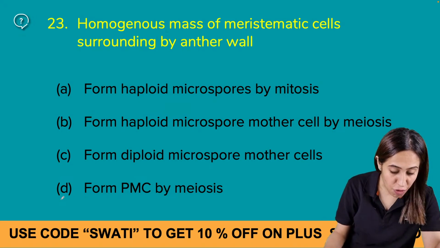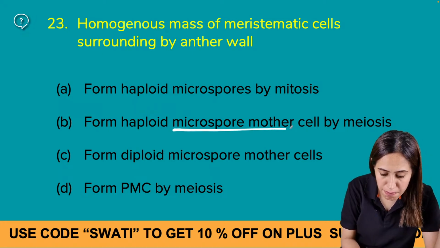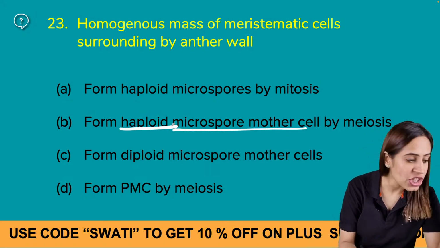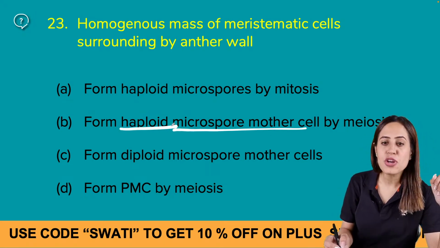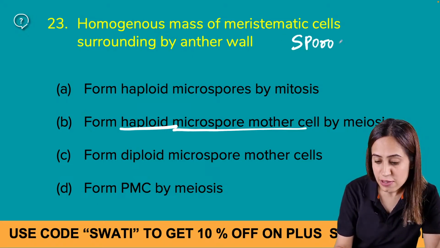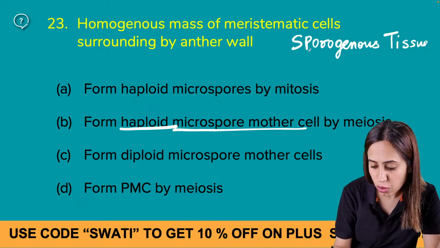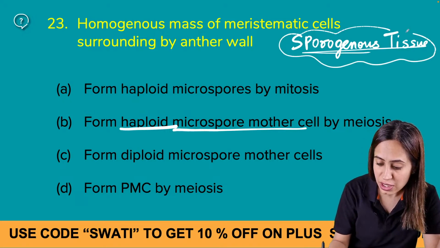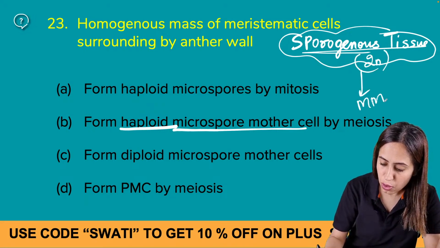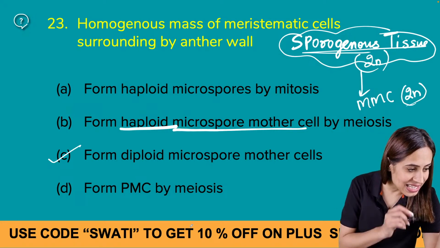Everyone is answering B, you are trapped. It was a trap. Is the microspore mother cell haploid? No, it is diploid. Homogeneous mass of meristematic cells, they are talking about sporogenous tissue, right? So sporogenous tissue is diploid and the microspore mother cell is also diploid. That means the answer will be C.